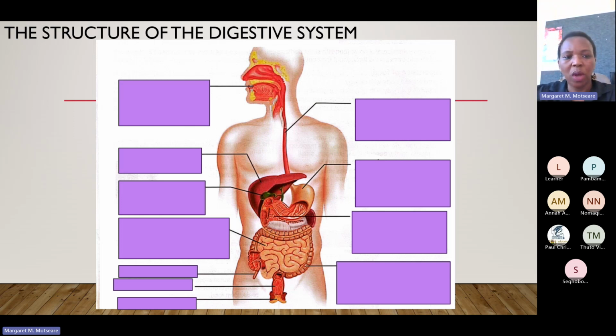Once the food moves here into the stomach, the food moves in a bolus, in the form of balls. That movement we call peristalsis. It is the movement of food moving down into our stomach. And then this is a stomach. It is a sac-like organ, or it's like a bag. And if we look closely inside the stomach, where my cursor is moving, there are something like lines here.